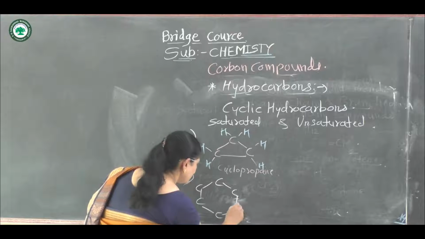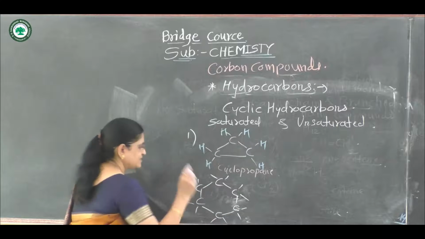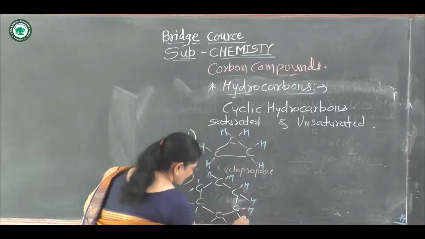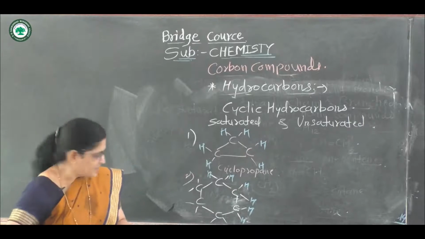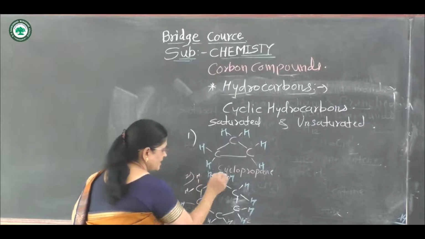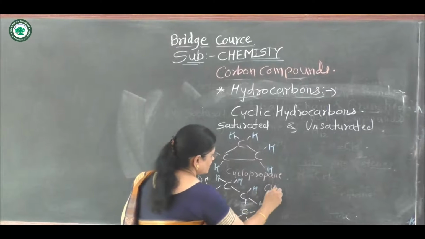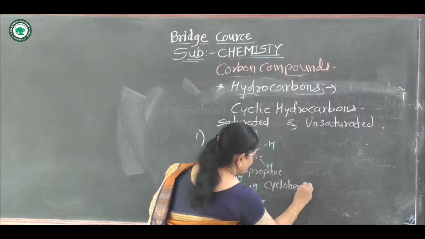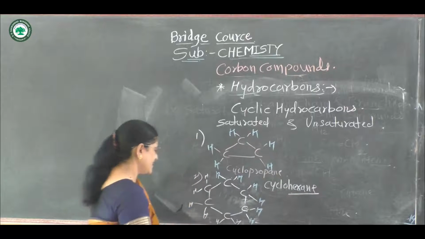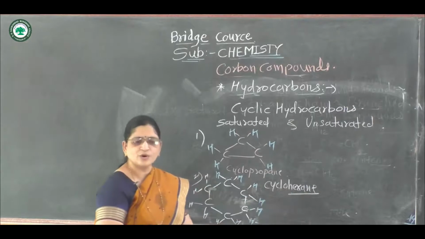Then second example, suppose six carbon atoms are in cyclic form with carbon-carbon single bonds. There are six carbon atoms joined to hydrogen atoms, completing the valency of four for each carbon atom. It is called cyclohexane. Cyclohexane means it contains six carbon atoms, hence hexane, and all these carbons are in cyclic form, hence cyclohexane.